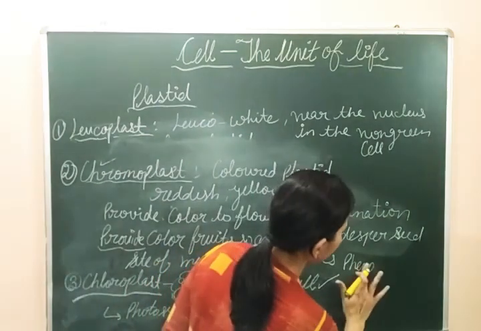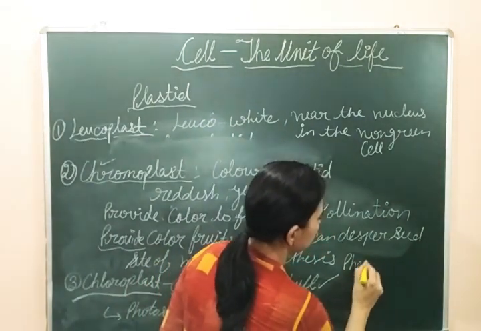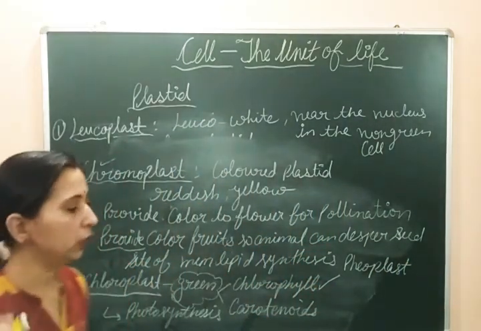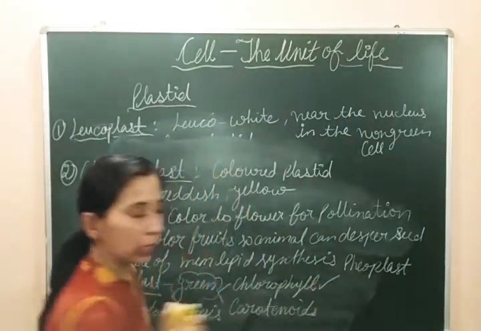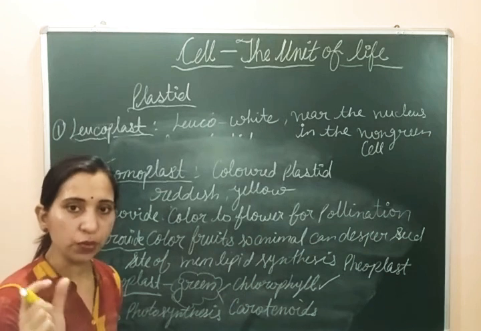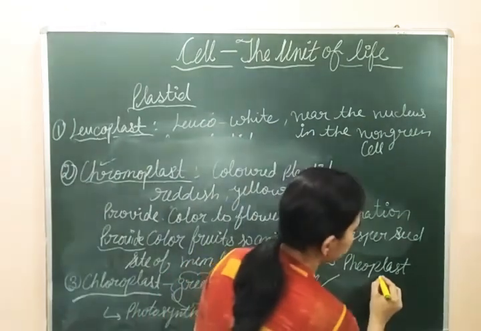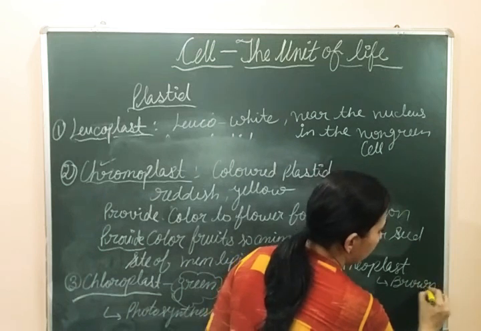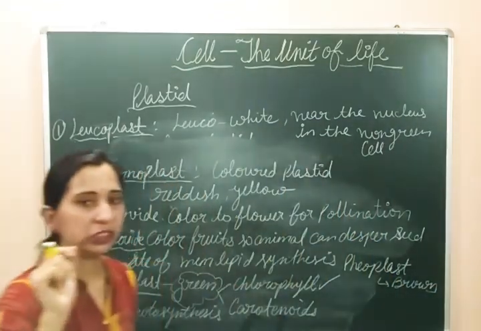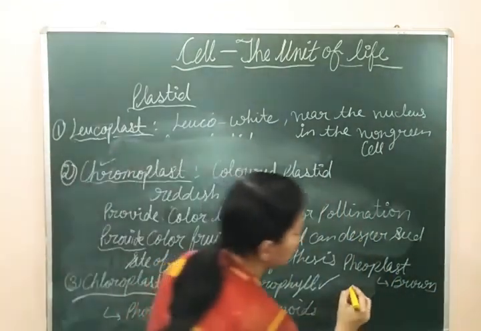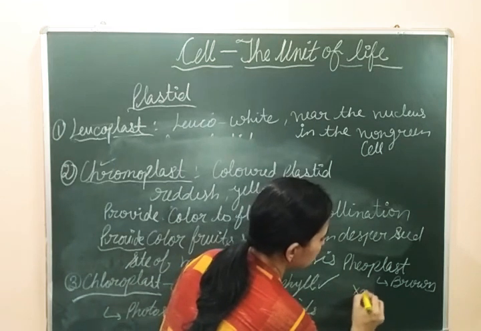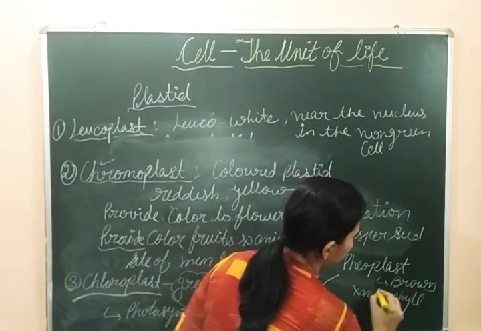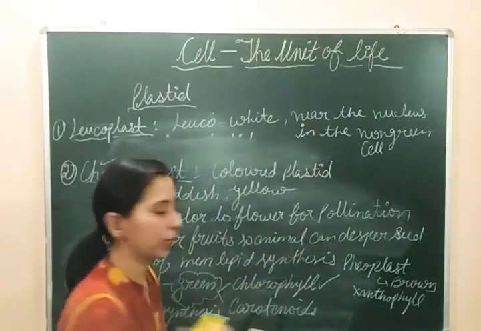Pheoplast. These are the plastids which are found in the brown algae. They provide a specific brown color and they are found in the brown algae. This brown color is due to the xanthophyll pigment. The pigment that will be present here is xanthophyll, and fucoxanthin also.